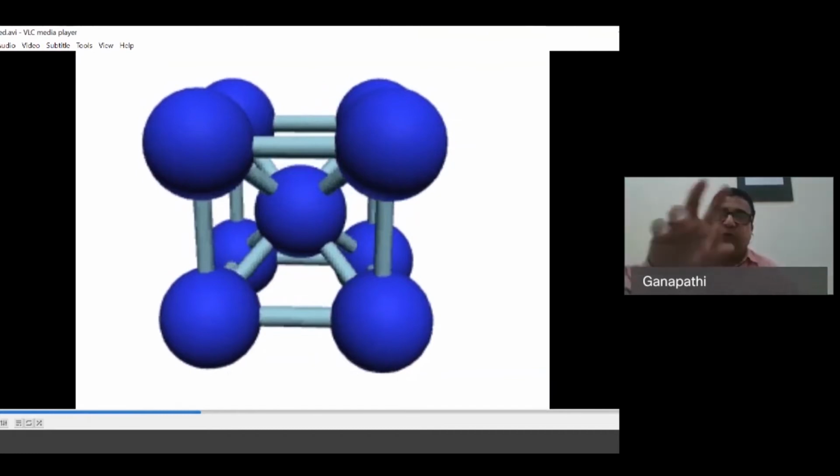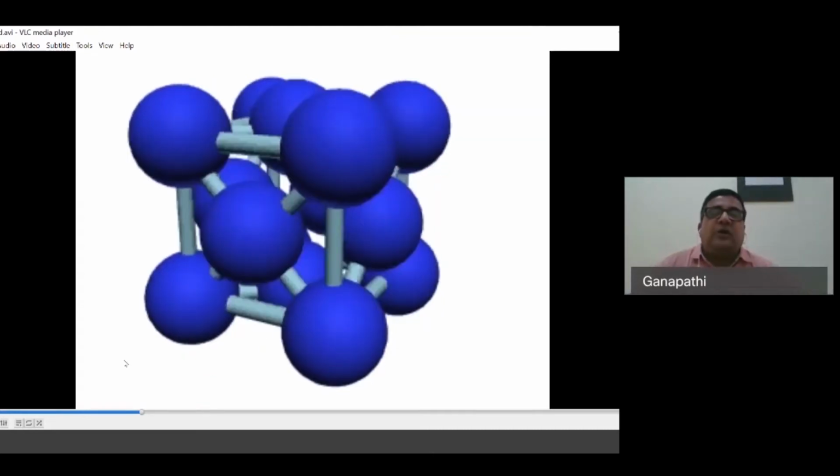There are 4 atoms at the top, 4 atoms at the bottom, and 1 atom at the center. It is called a body-centered cube, that is why it is called body-centered. If the atoms are arranged like this, we call it a body-centered cubic structure. This is one of the arrangements in a lattice structure.